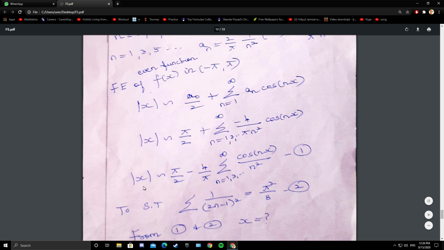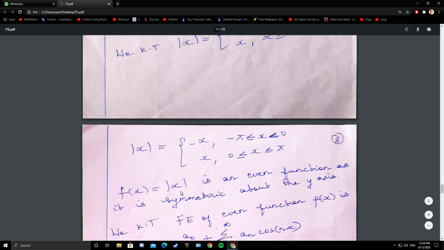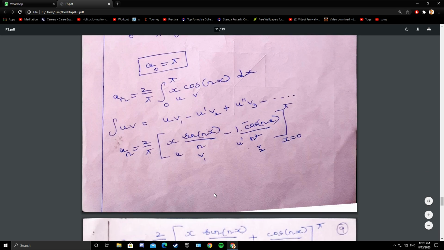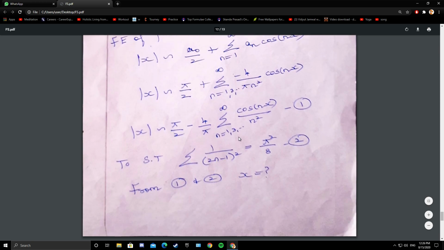So the triangular wave, you see the graph, it is a triangular wave, is expressed as a series of cosine waves. Now you have to show that summation 1 by 2n minus 1 whole square is pi square by 8. You have to prove that summation 1 by 2n minus 1 whole square is pi square by 8.